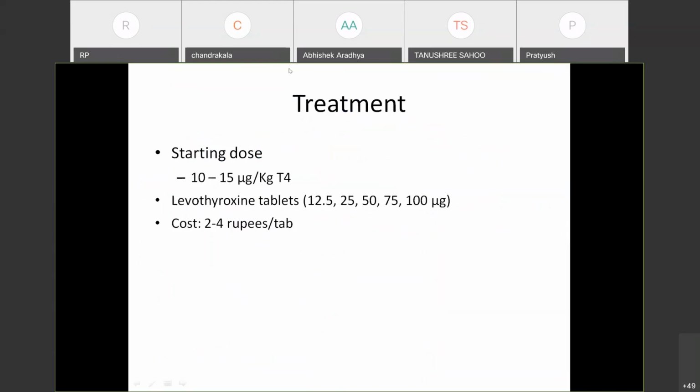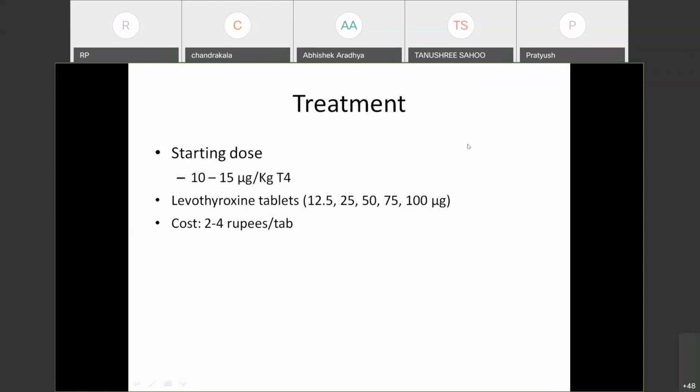Okay. So coming to the treatment, the drug of choice is levothyroxine. It is T4. We don't use T3 because although T3 is the active form, T4 is a stable form and it gets converted to T3 in the end organs. The starting dose should be higher compared to the pediatric and adult population. It should be around 10 to 15 microgram per kg per day. And it is available in various strengths, 12.5, 25, and going till 400.